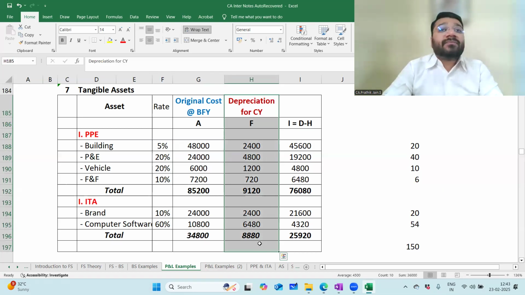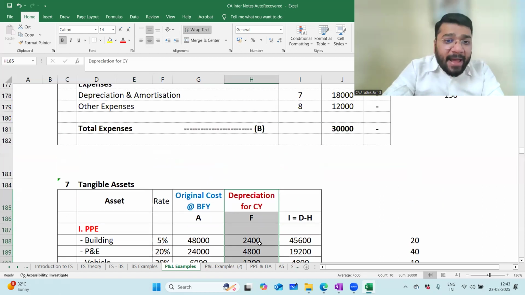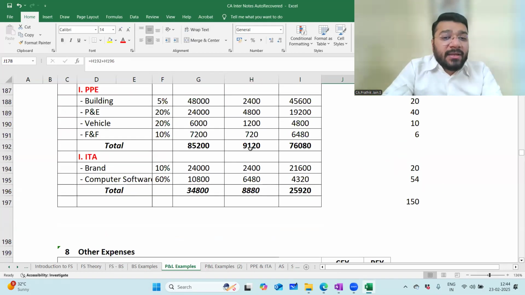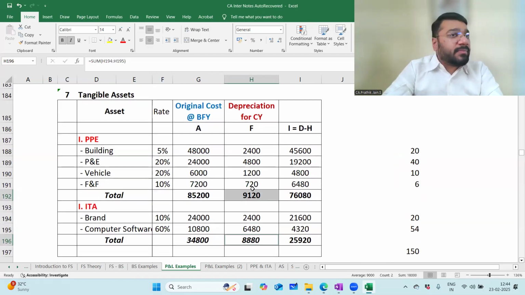So you have to prepare this tabular column and come back and substitute here, depreciation and amortization, Note number 7. How much? 18,000. What is the breakup of 18,000? 9,120 of tangible asset depreciation and 8,880 for intangible asset amortization. So depreciation and amortization put together is 18,000.